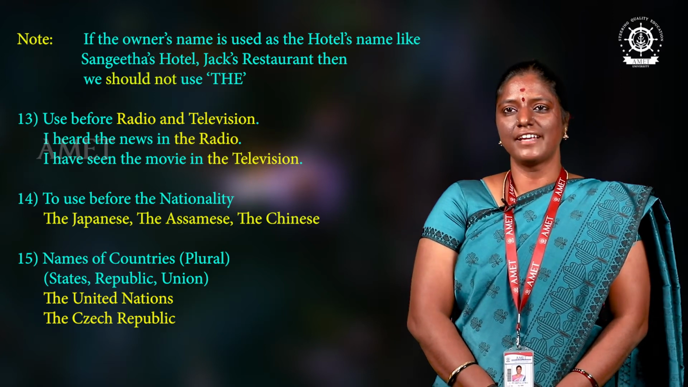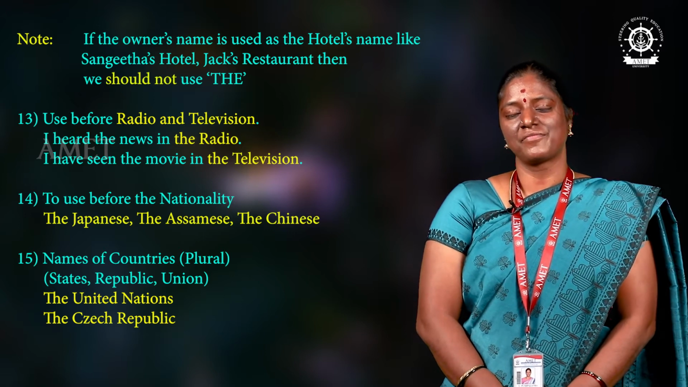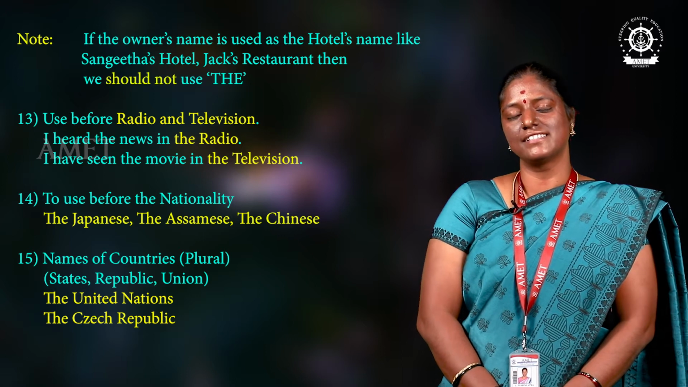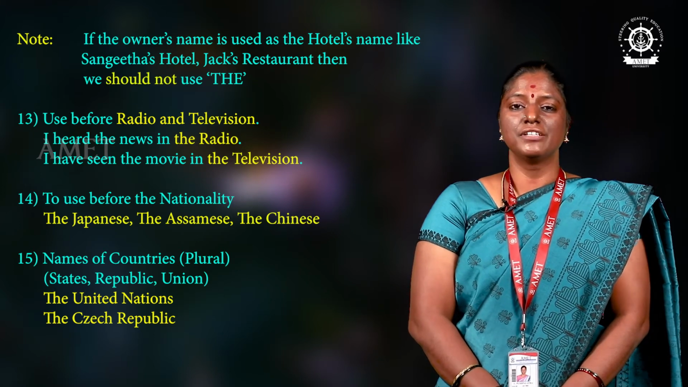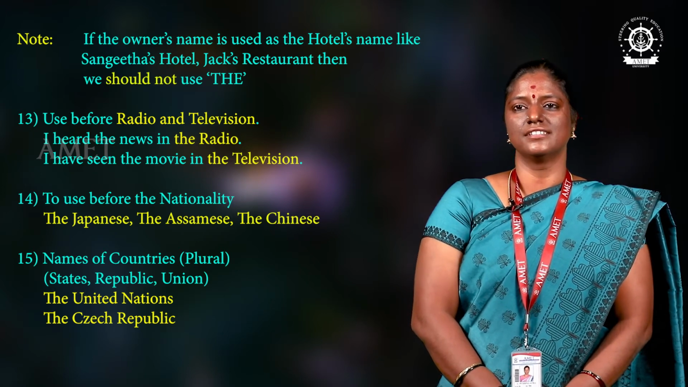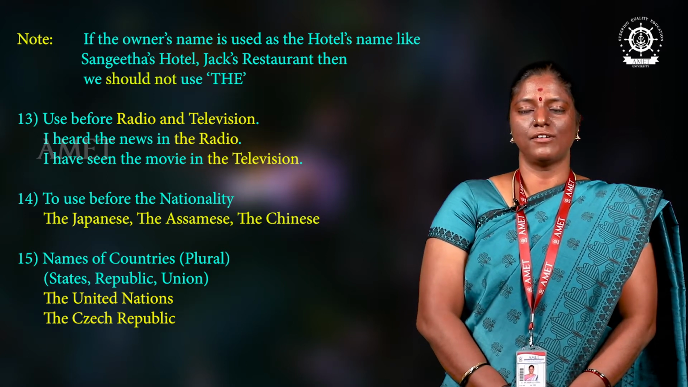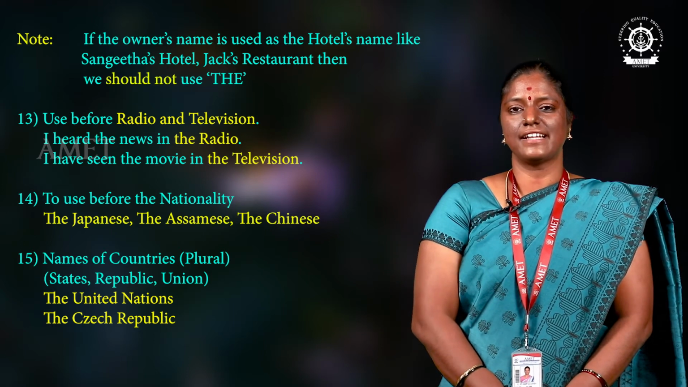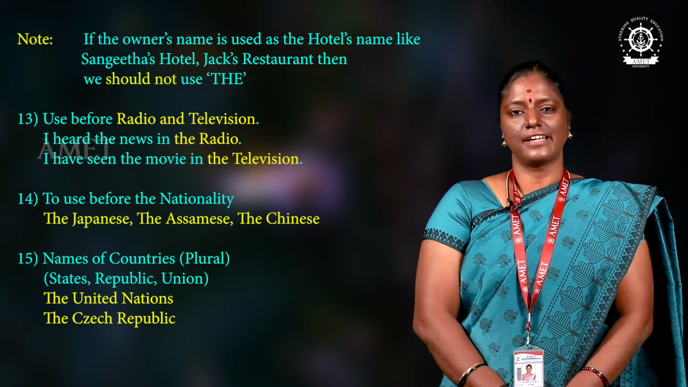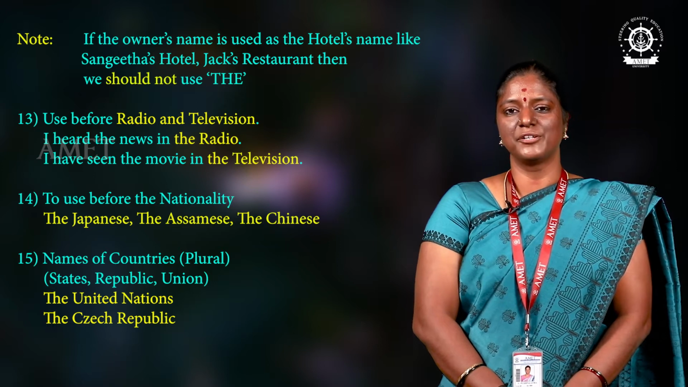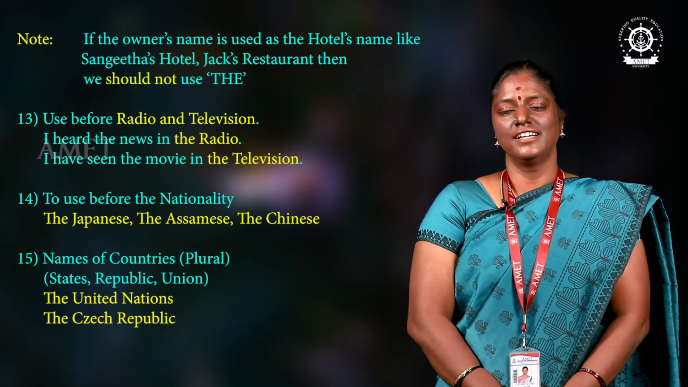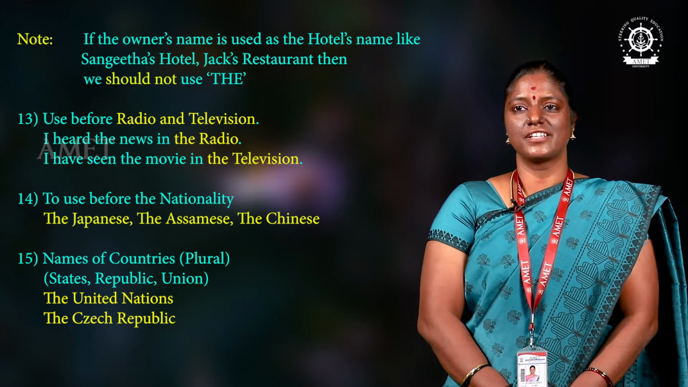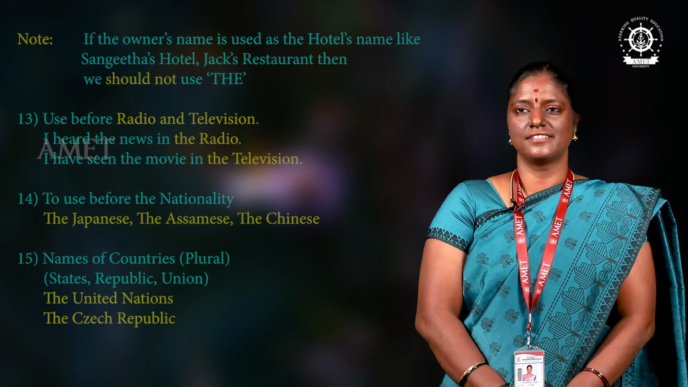Next usage is before nationality. For example, the Japanese, the Chinese, the Assamese, the Korean. So before nationality we can use the, but not for the nation. Only for nationality we can use the. Next one is names of countries that are a group of countries, like plural, states or republic or union, we can use the. The United States, the United Nations, the Czech Republic, like that we can say.